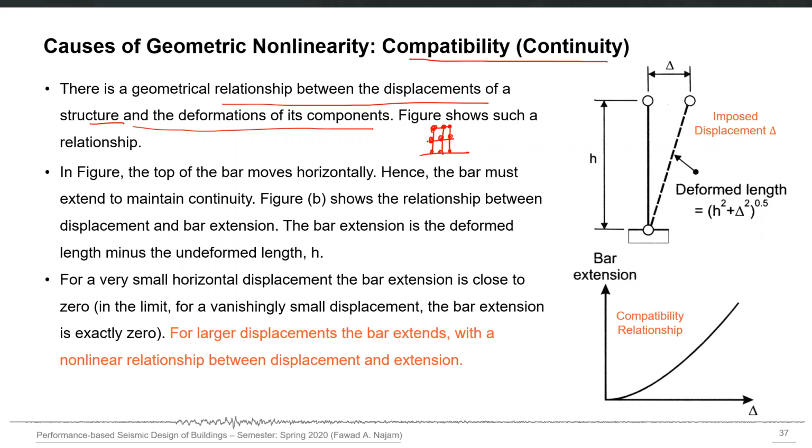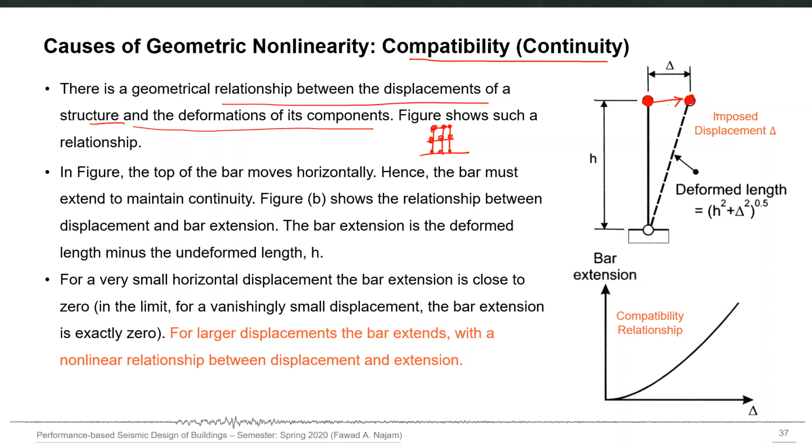For example, if I move this point from here to here, and if I assume that there is a deformation delta here, I have to assume that there is a certain extension in the bar. That's why this point is moved: it is simply translated into this modified position, or imposed displacement delta.